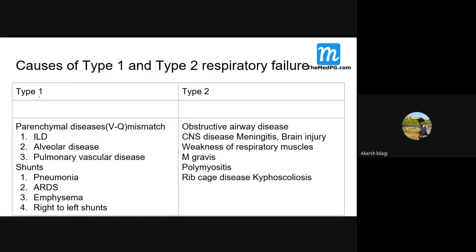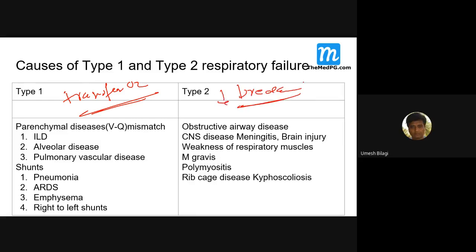Alveolar diseases. Pneumonia. Type 1 respiratory failure: the basic mechanism, as I said, is a transfer of oxygen problem here. It is not an actual breathing problem here. In type 2, there is decreased ventilation.